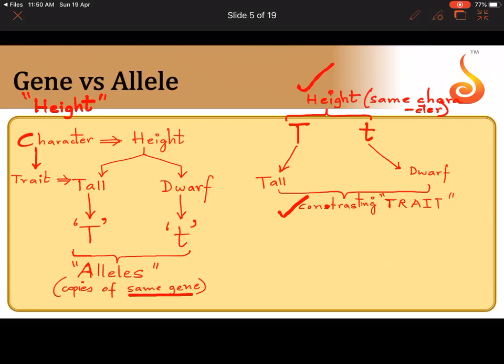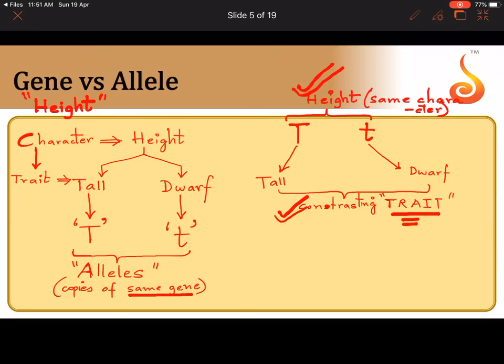Capital T and small t are slightly different copies of the same gene. Why are we saying same gene? Because capital T and small t control or code for the same character. But capital T and small t are slightly different forms. Why? Because capital T codes for tall, small t codes for dwarf, in the sense they code for different or contrasting traits. Same character, contrasting traits. I hope now it is clear to you.